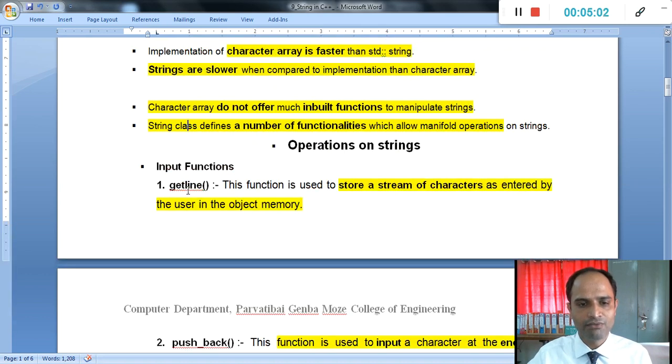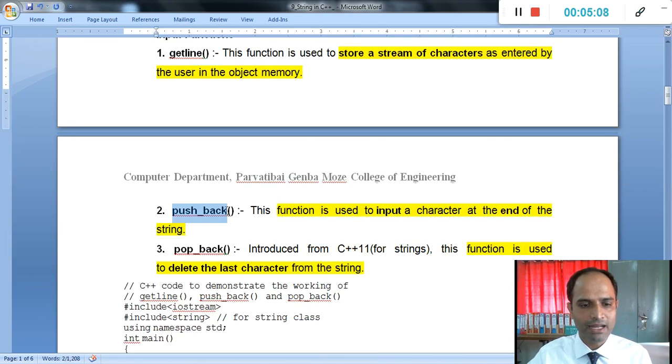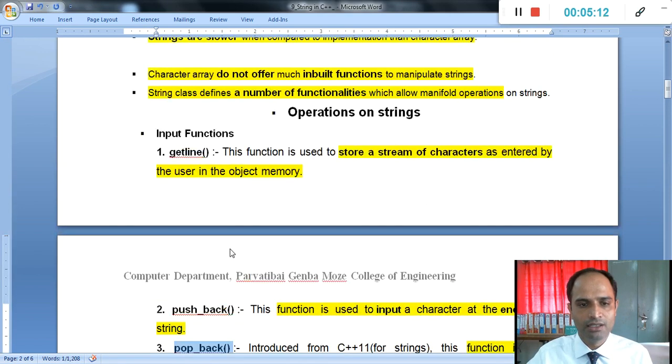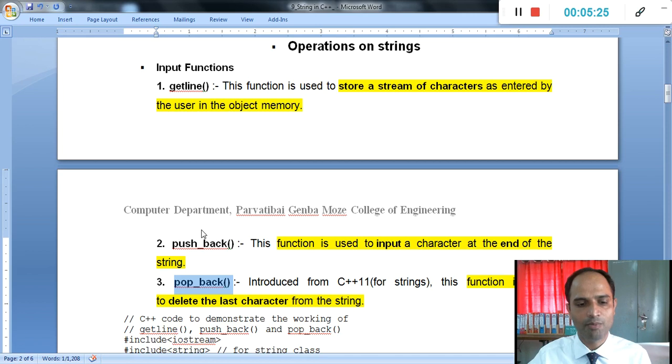Then we will understand some functions in this lecture. Those functions are the input function, that is getline, pushback and popback. Okay, these are the three functions. It's not limited to these three functions under string operations. We have a number of functions to manipulate the string, but in this lecture we will understand only getline, pushback and popback.